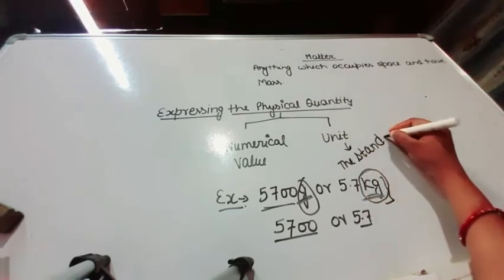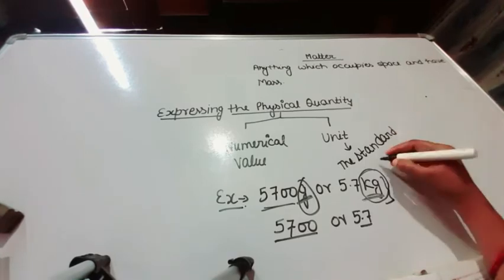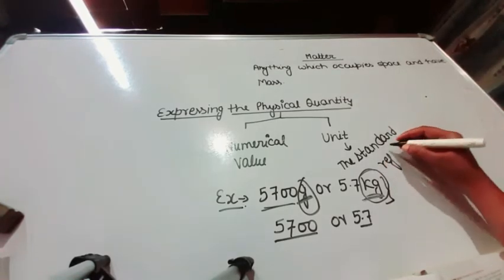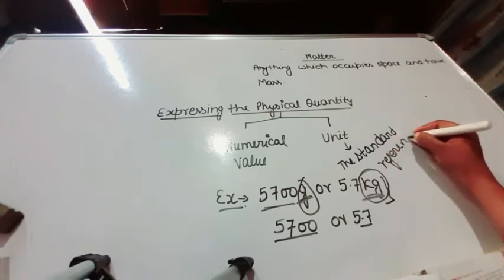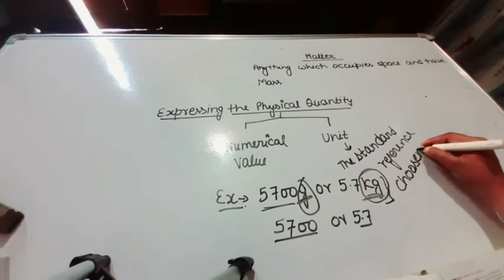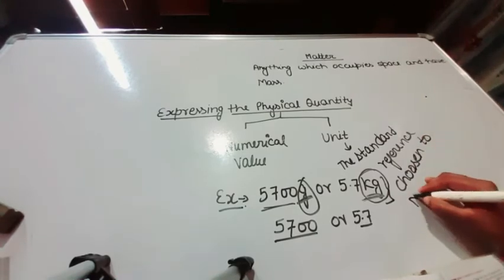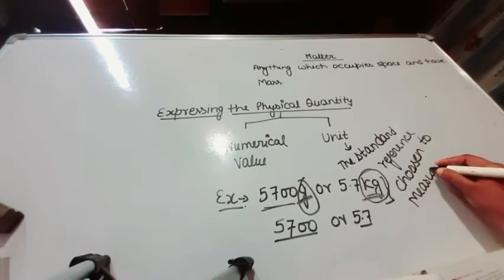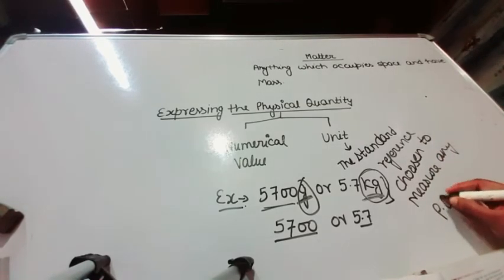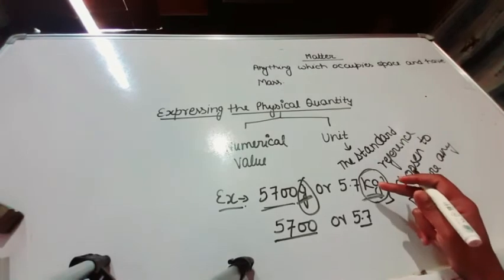The standard reference chosen to measure any physical quantity is known as unit.